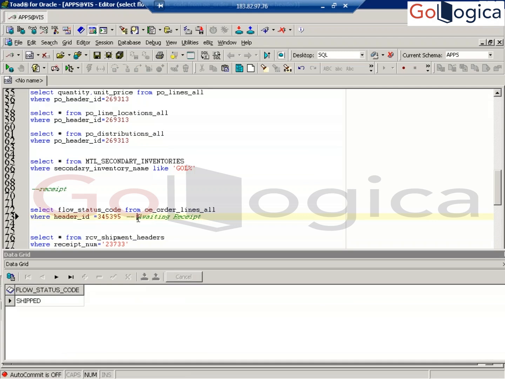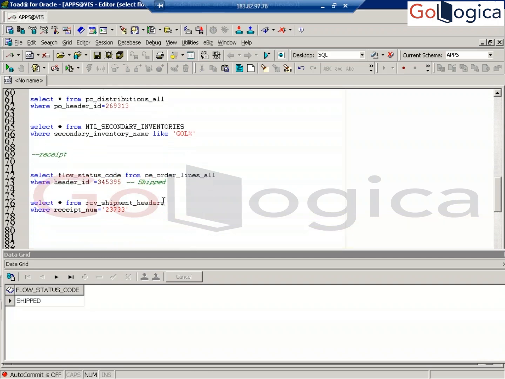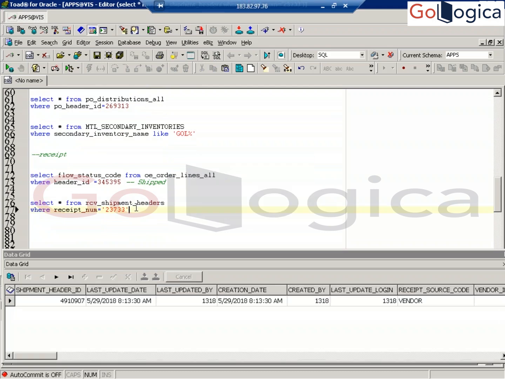What step do we have to perform next, Ashish? Hello? Yeah, what step do we have to perform next? It is shipped now. We have to run the workflow, background workflow. Yes, then we can close the sales order line.